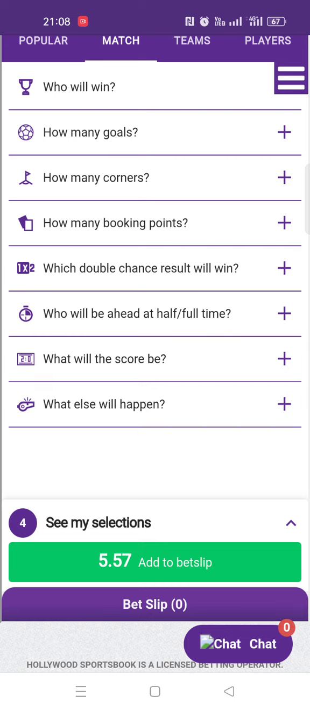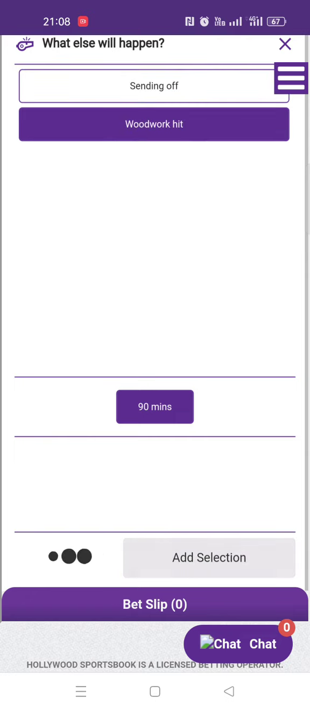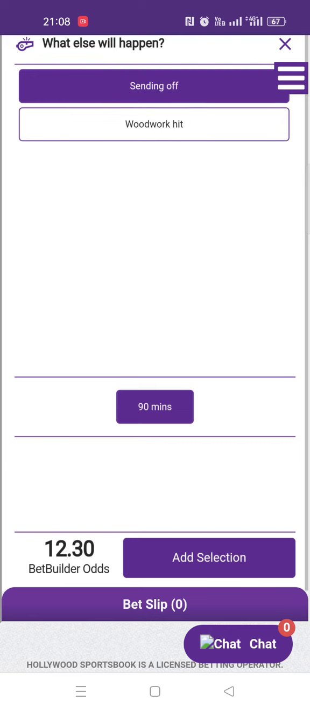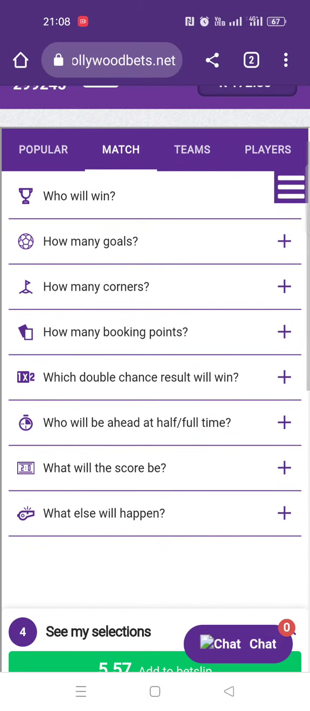At the last option, what else will happen in a match? This is an option that is very rare. Do you think a woodwork will be hit? I don't know. Or do you think a player will be sent off, a red card, meaning? You have those options, but I'm also not going to play this because it's a bit tricky. That's all about it on the match.